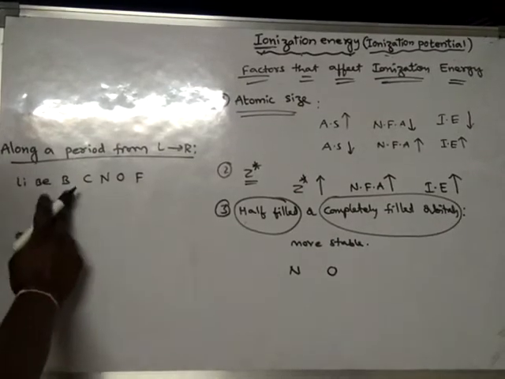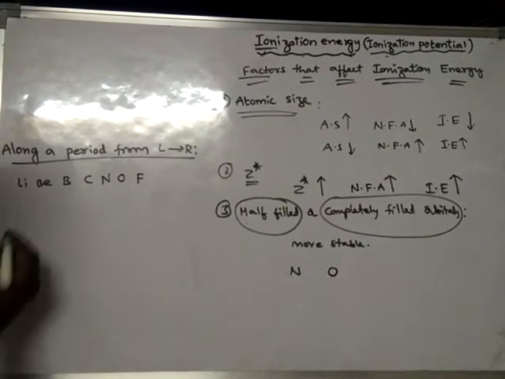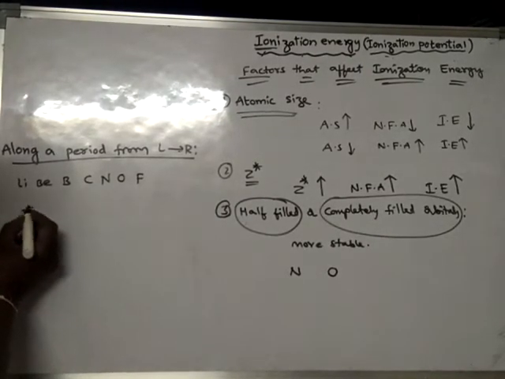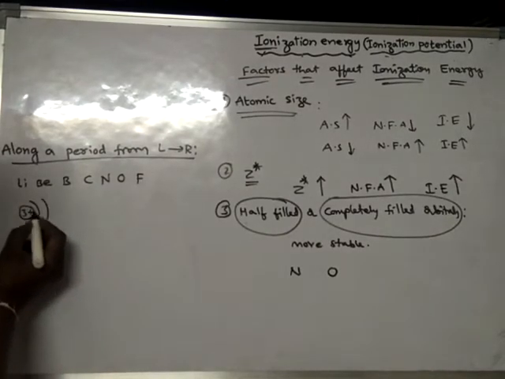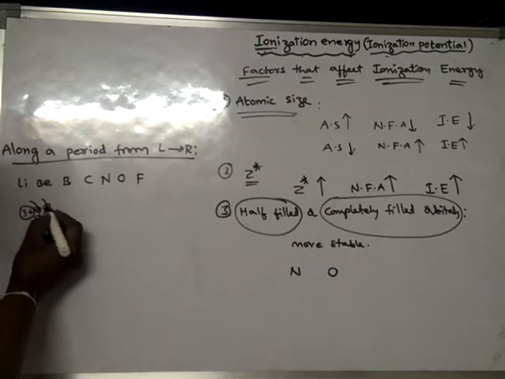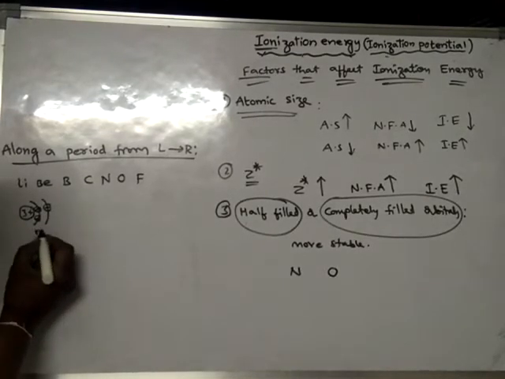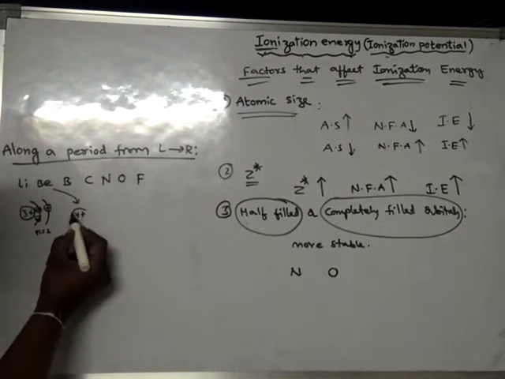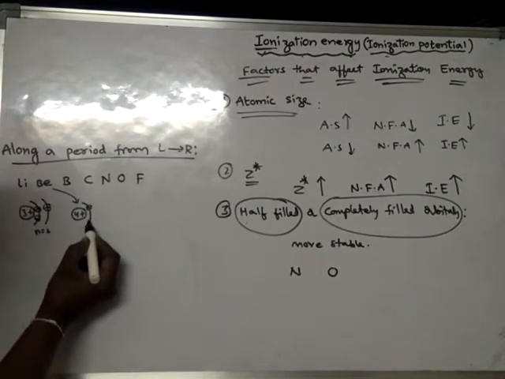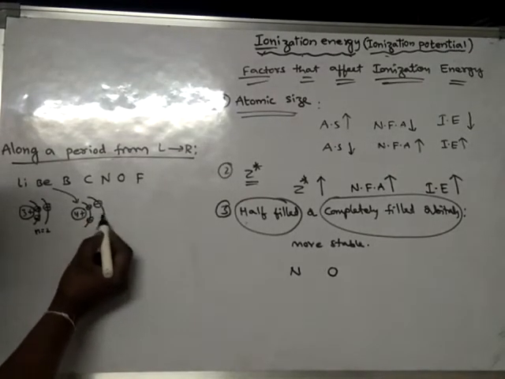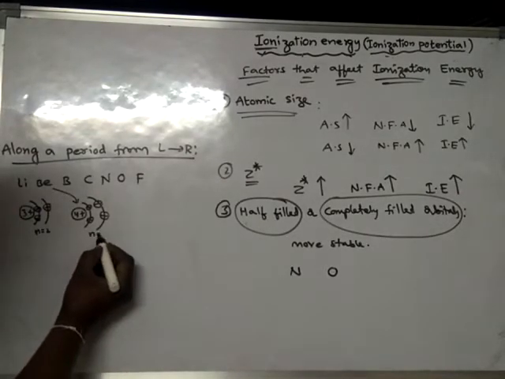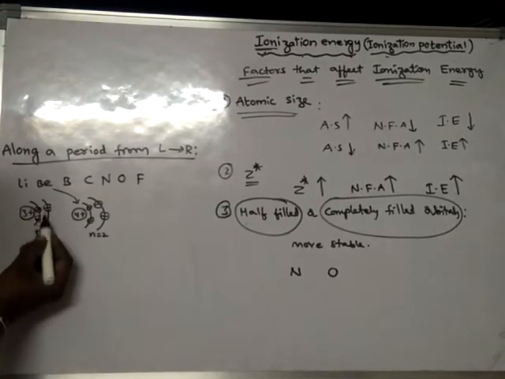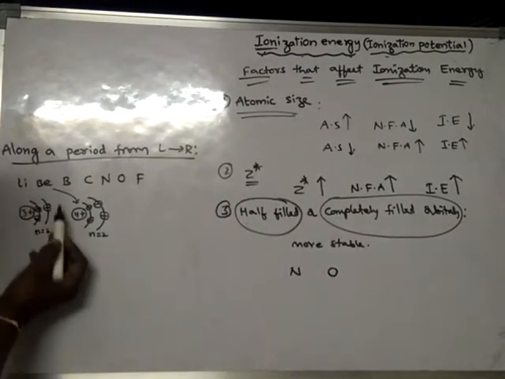As we move from one element to the next, in lithium there are 3 positive charges in the nucleus, and 3 electrons: first electron, second electron, and the third electron is present in the second orbit, n equals 2. Beryllium has 4 positive charges in the nucleus, with 2 electrons in the first orbit and 2 in the second.